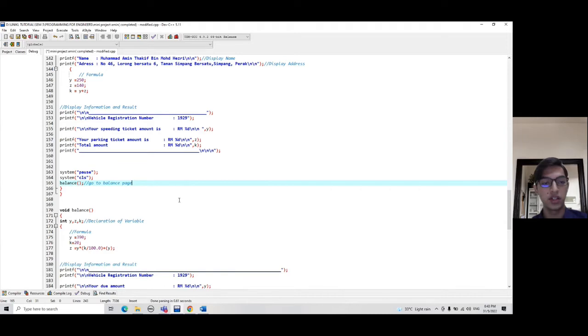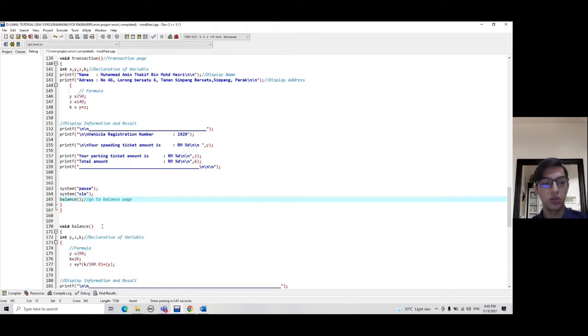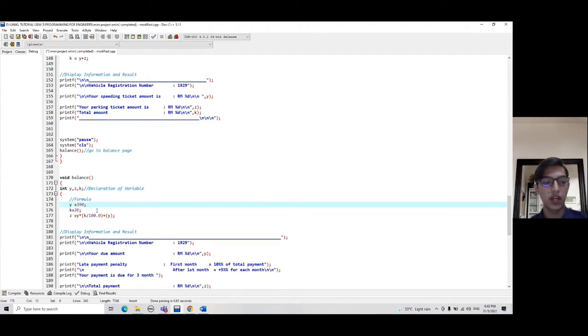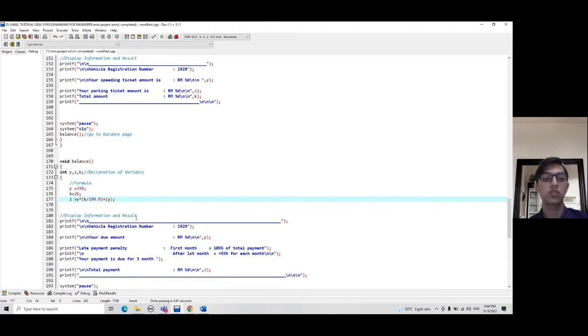The balance page is a continuation from the transaction page, so it can only be accessed if you log in to the program. The variables used are Y, Z, K. For the formula, Y is the input, and it can be any amount. K is also the input, and Z equals Y times K over 100 plus Y. If you want to understand the formula, K is a percentage over 100, so you can see it's 20 over 100 times Y, 390, and then plus Y.